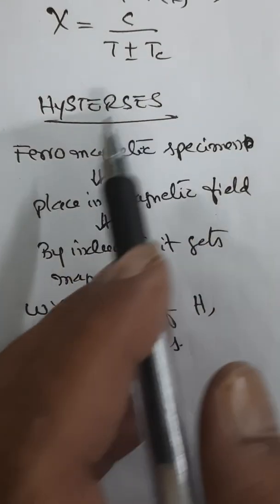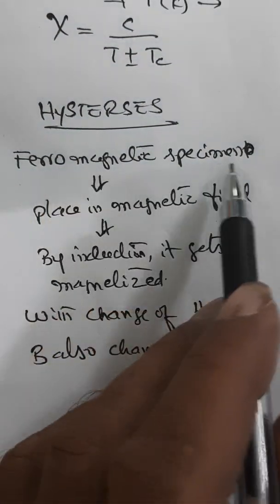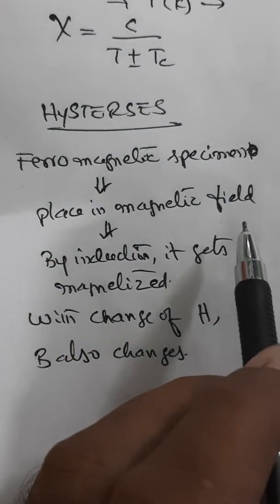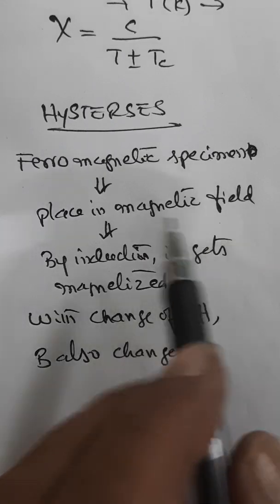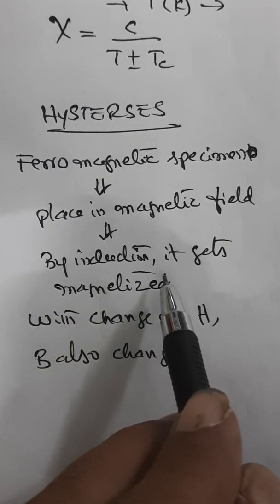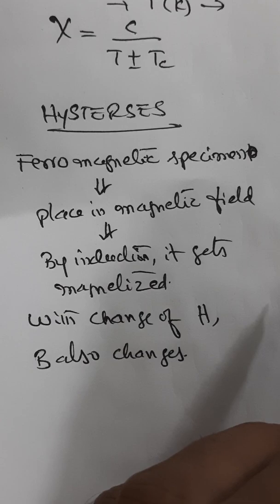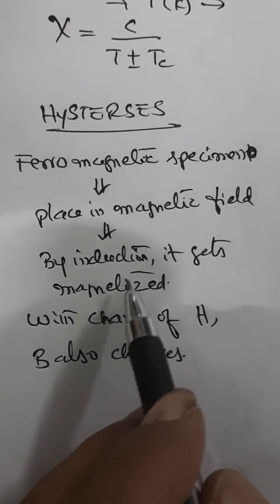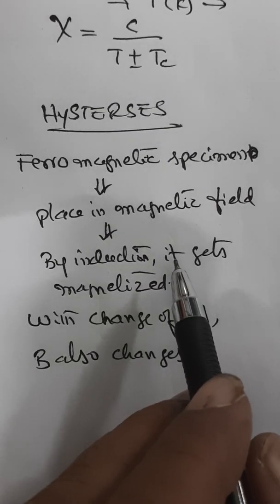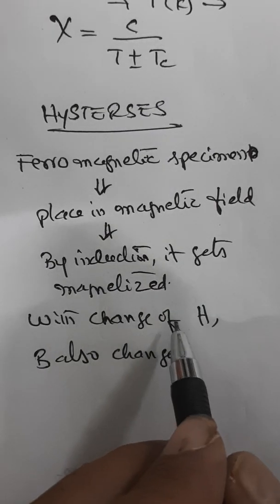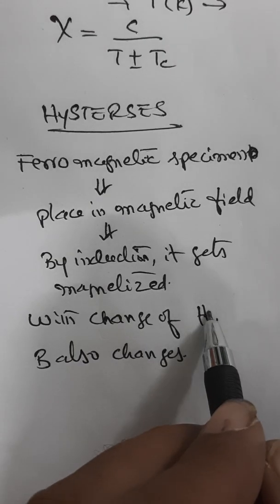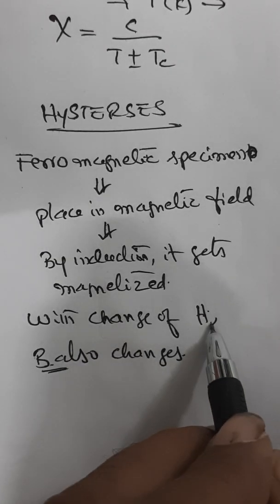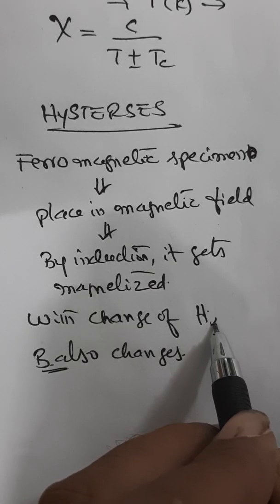So let us understand this. Take a ferromagnetic specimen and keep that specimen in a magnetic field. Okay? Then the specimen is magnetized by induction. Now when it is induced by that magnetic field, then the magnetic intensity value H varies with flux density. B is flux density, H is magnetic intensity.